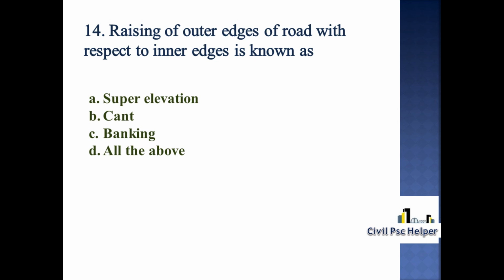So, the answer is all the above. Super elevation is also known as cant and banking. That's all. Option D is correct.